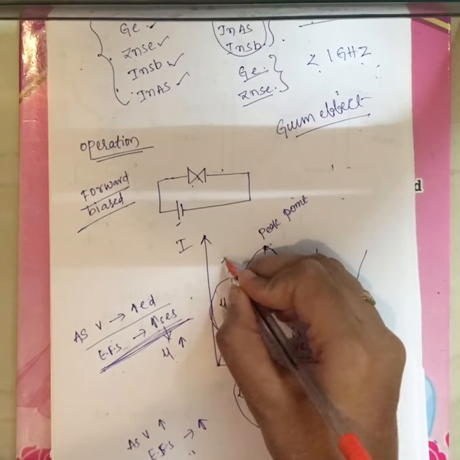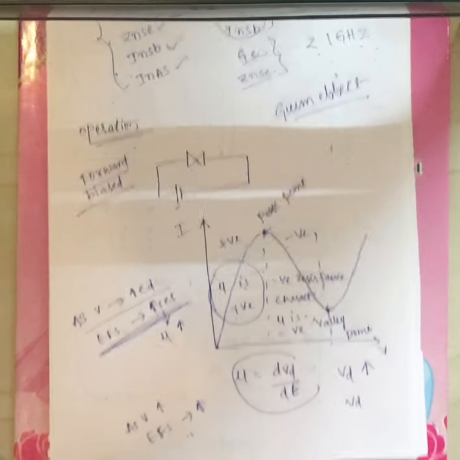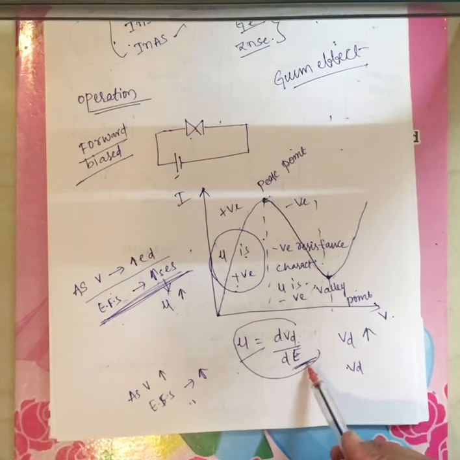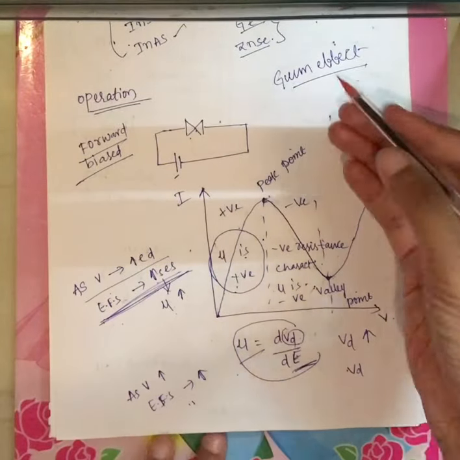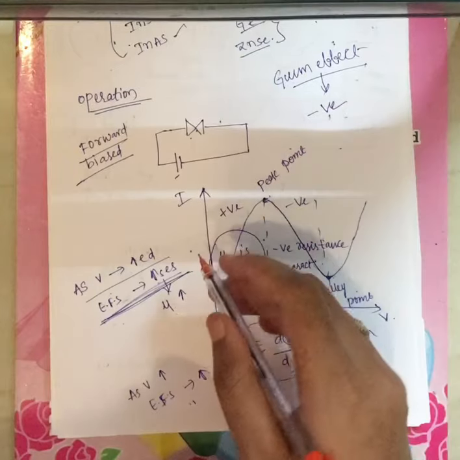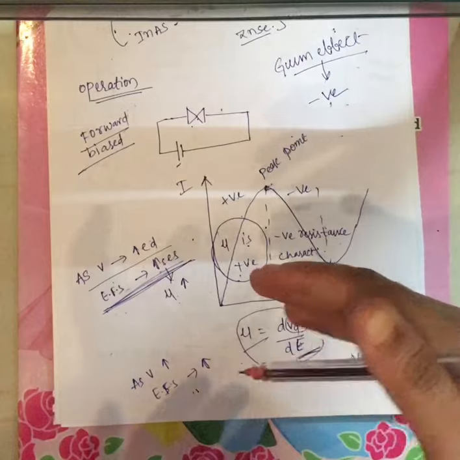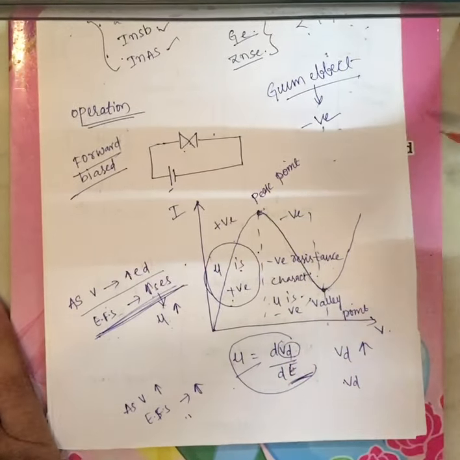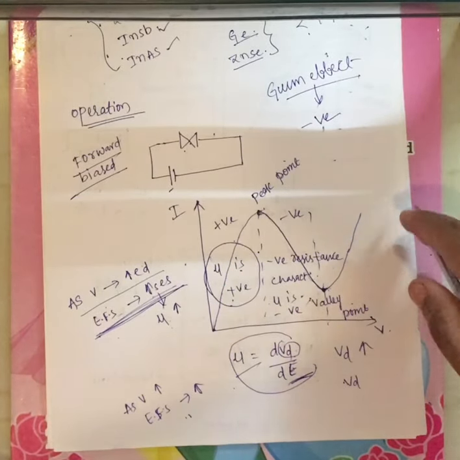Drift velocity is positive here and drift velocity is negative here, because mu is nothing but dVd by dE, where Vd is the drift velocity and E is the electric field strength. The drift velocity changing from positive to negative is what we call the Gunn effect. Because of this Gunn effect, it offers negative resistance characteristics, and because of that, we can use the Gunn diode in very high frequency applications, nothing but microwave. This is about the operation and IV characteristics of the Gunn diode.